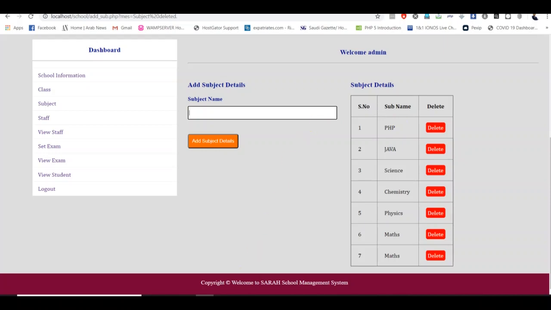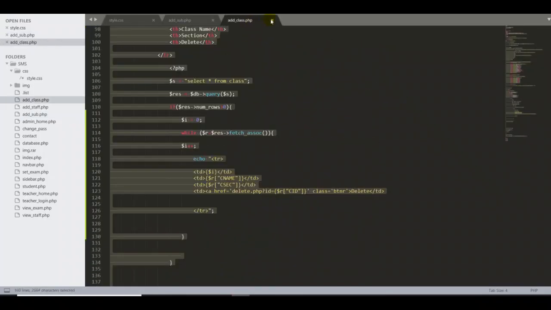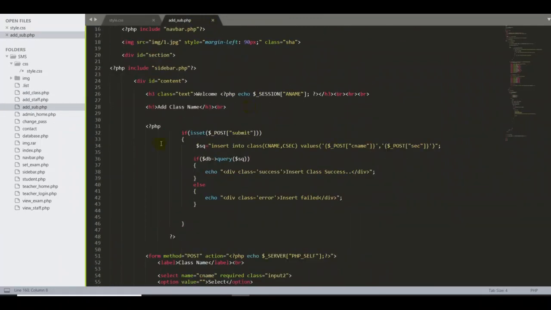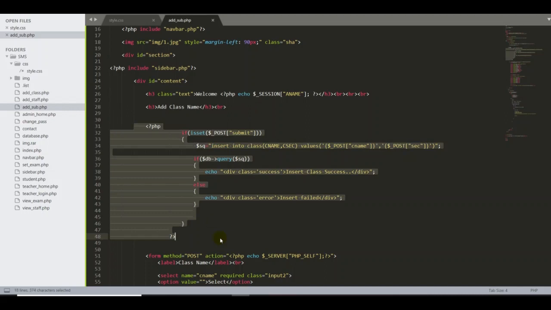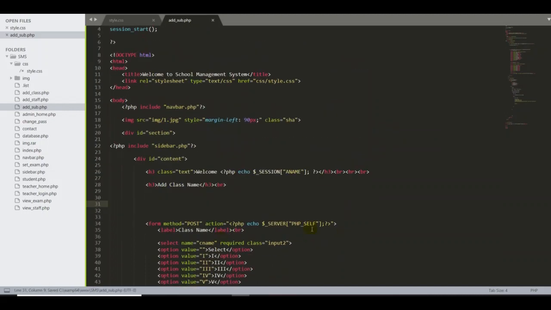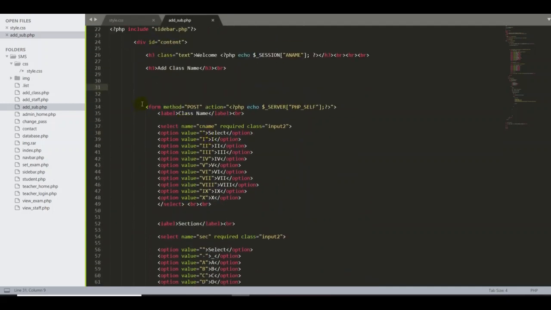Okay, so first thing is what I have to do, guys. First thing is, so I'll remove this one, add class. Okay, so I have a lot of things and I will get rid of all the PHP code. I don't need this one. Also that's fine here. We don't need to change anything from the start. So it is connecting the database and session also started. So I don't need the entire part here.